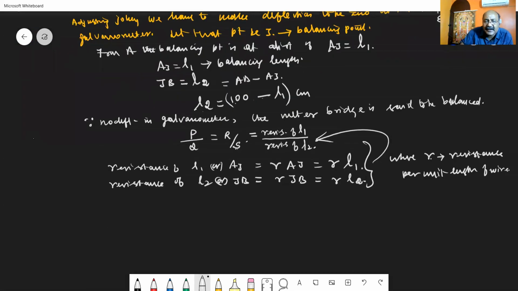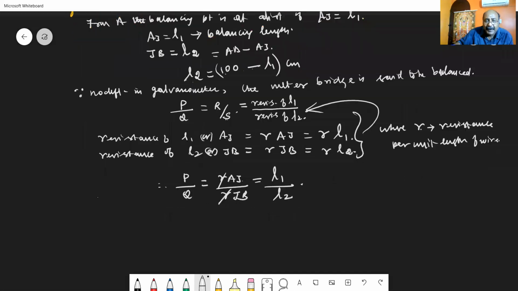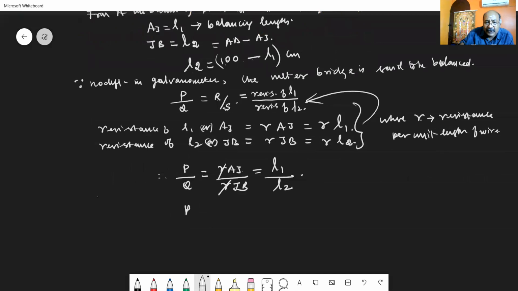Therefore, I can write P divided by Q equal to, instead of R, small r into AJ divided by small r into JB. So this r and this r get cancelled. AJ is L1 and JB is L2. So P upon Q is equal to L1 upon L2.